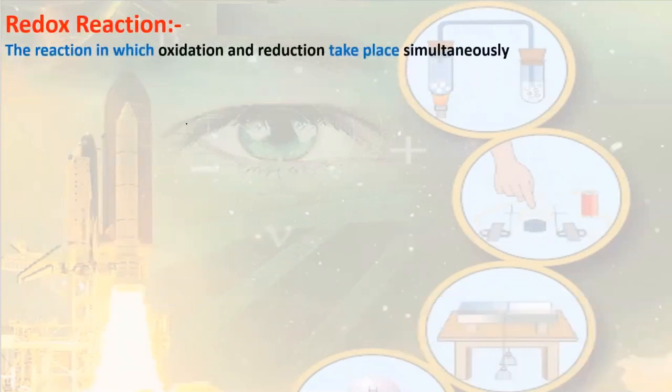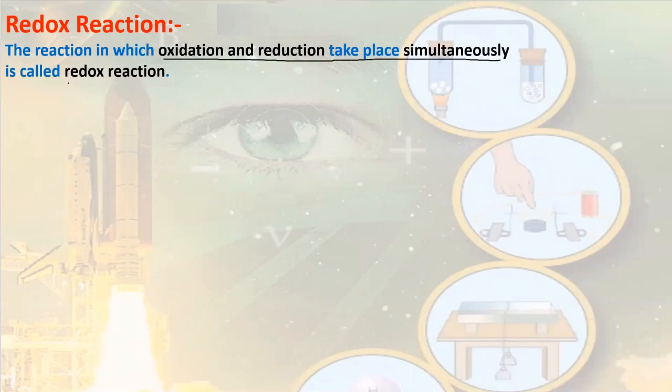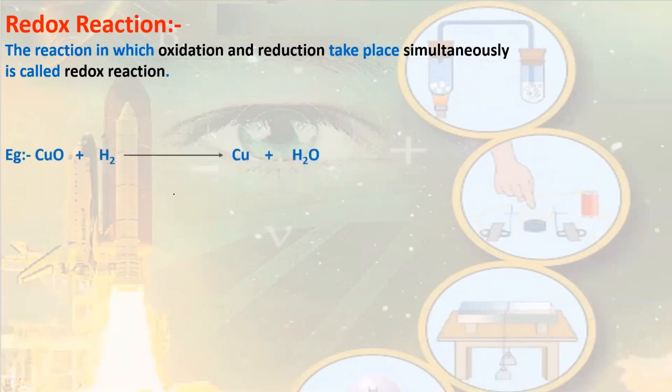Redox reaction. Sometimes in a reaction, oxidation and reduction take place simultaneously. Such reactions are called redox reaction. Red for reduction, ox for oxidation. So they are called redox reaction. Let us take an example of such reaction. In this reaction, copper oxide reacts with hydrogen to give copper and water. In this reaction, if we notice, copper oxide has lost its oxygen to form copper. This process is reduction. Whereas hydrogen has gained oxygen to form water. This process is called oxidation. As they are occurring simultaneously in this reaction, the complete reaction is called redox reaction.